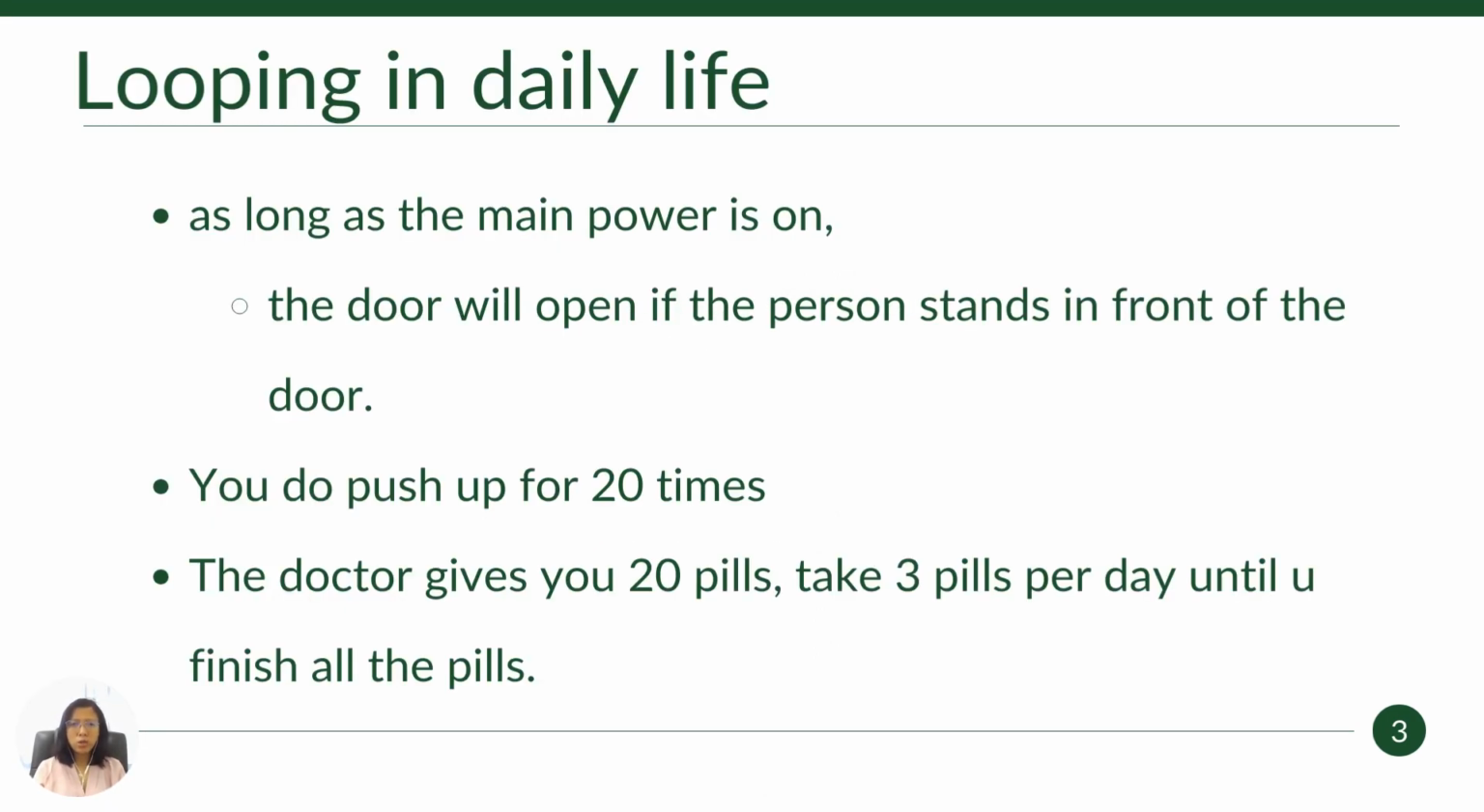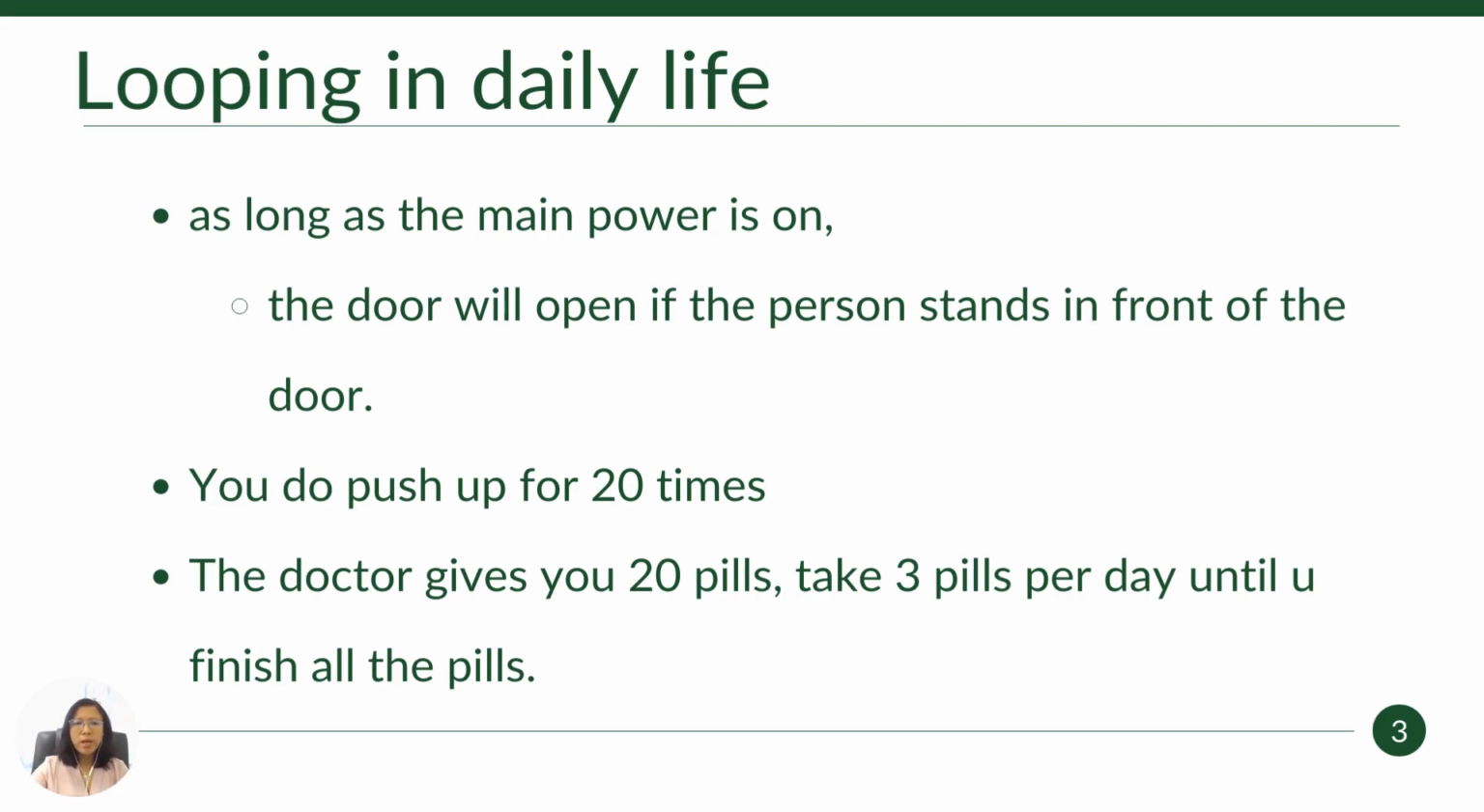So do we do looping in daily life? Of course we do. For example, when you go to a shopping center or shopping mall, you will notice that the door will open automatically. As long as the power is on, whenever a person is there, the door will open and close. So this action, door opening and closing, will be repeated multiple times as long as the main power is on. Another example could be doing push-ups. You do the push-up 20 times. You repeat the action for a number of times.